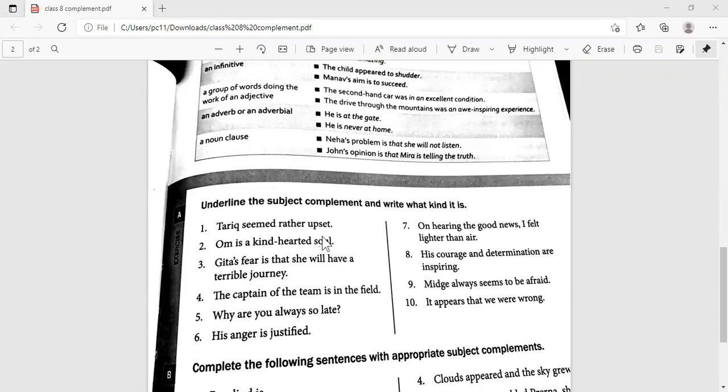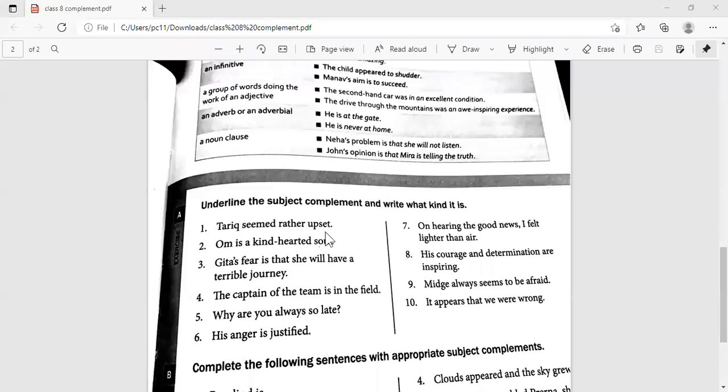Tariq seemed rather upset. This is a simple sentence. Here you have the subject, and you have your linking verb. It's not an action one, is it? No, it is giving us more information about the subject. What are the words after this? Rather upset. Where is the complement? Please find out.